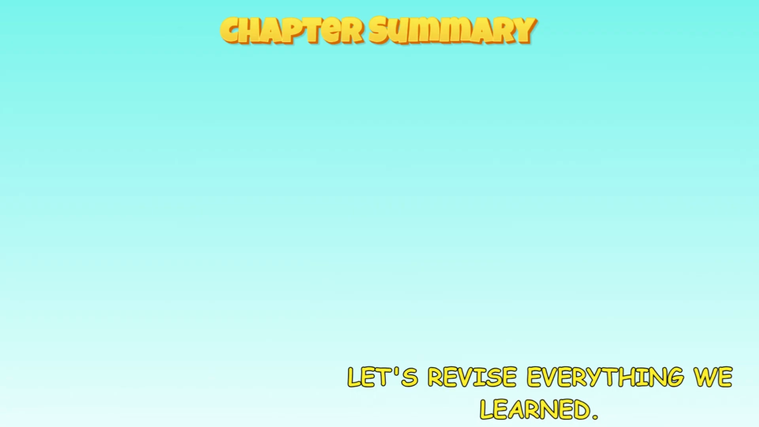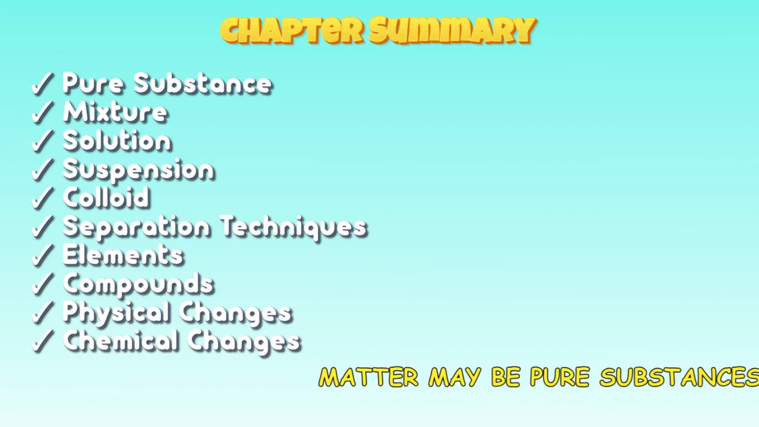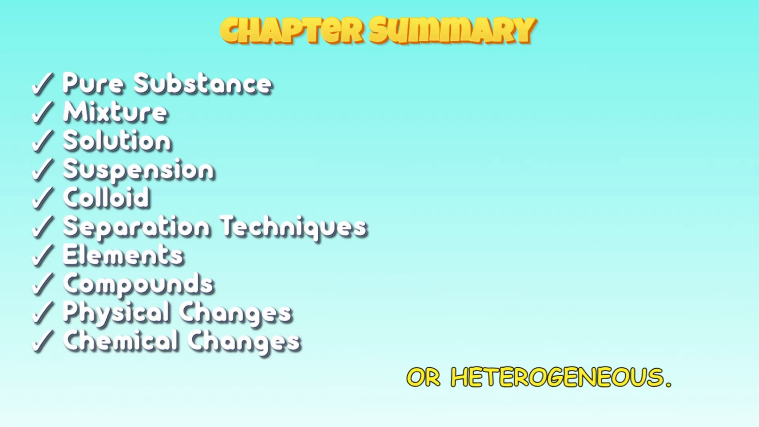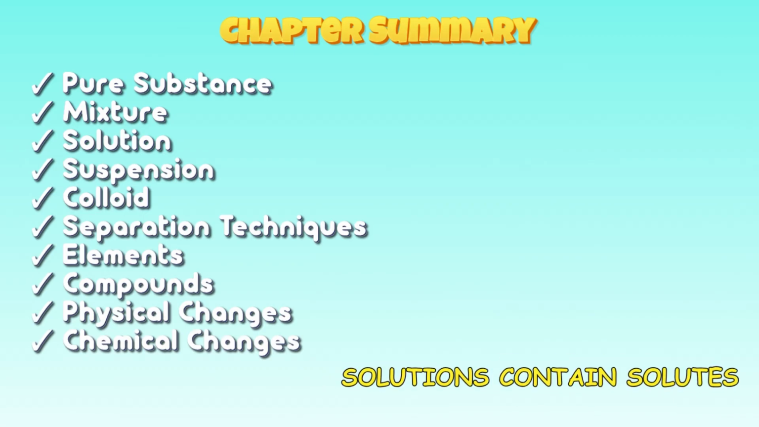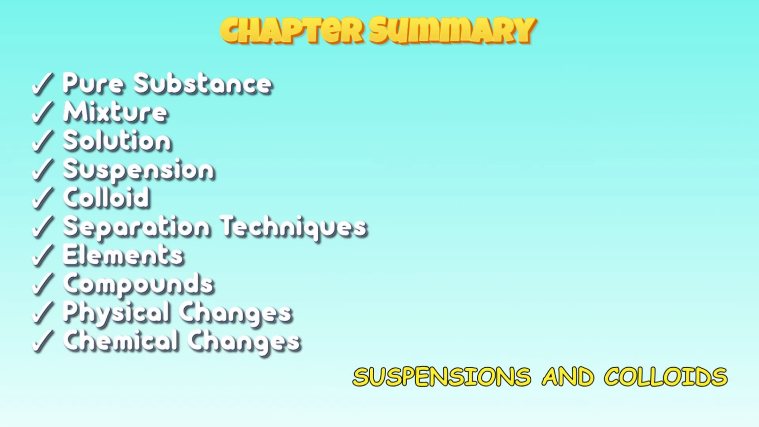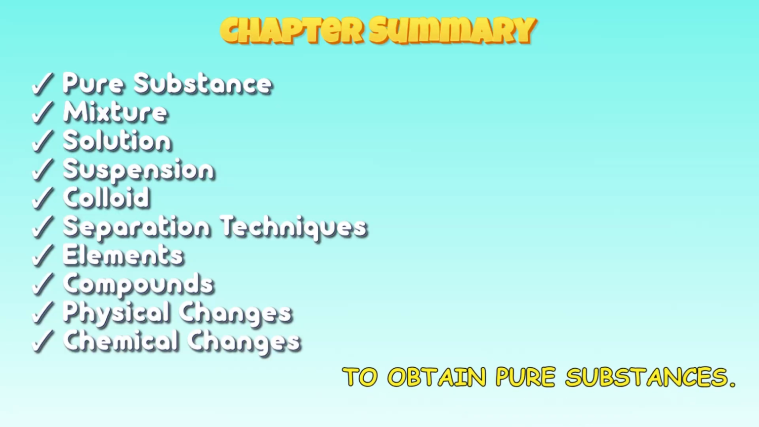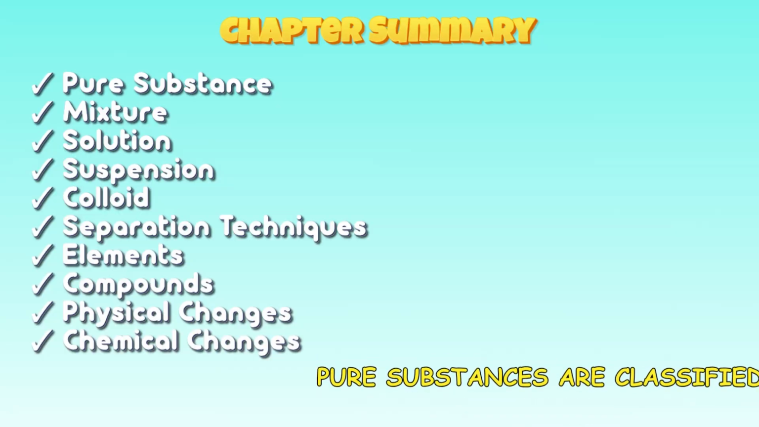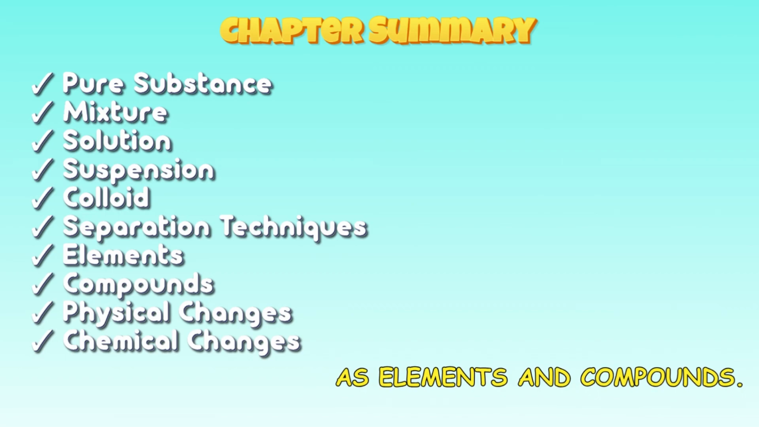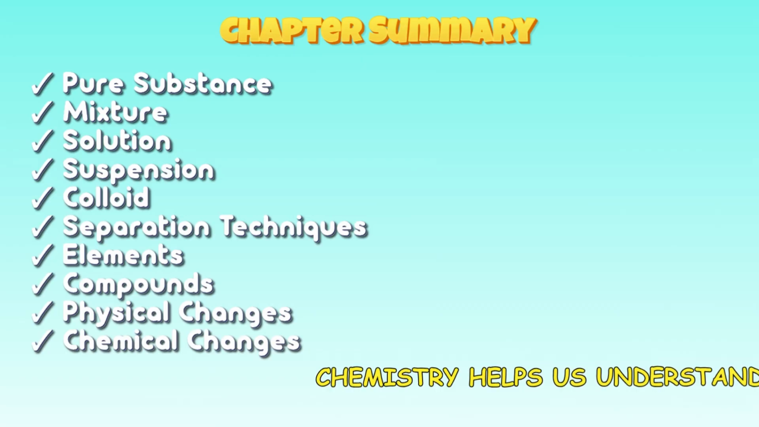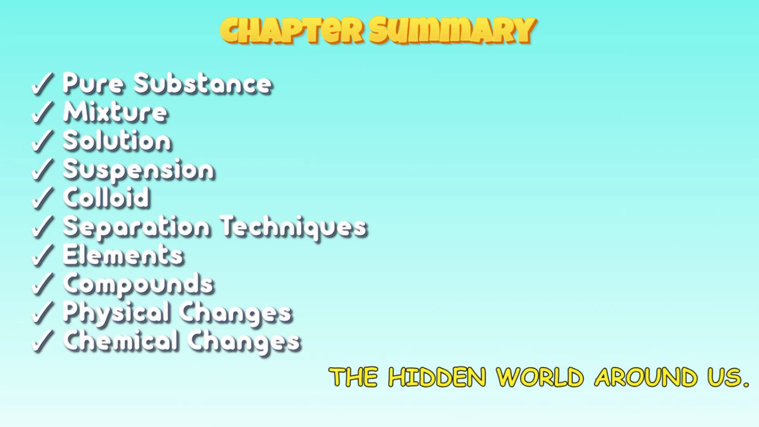Let's revise everything we learned. Matter may be pure substances or mixtures. Mixtures can be homogeneous or heterogeneous. Solutions contain solutes and solvents. Suspensions and colloids have unique properties. Scientists use separation techniques to obtain pure substances. Pure substances are classified as elements and compounds. Matter can undergo physical and chemical changes. Chemistry helps us understand the hidden world around us.